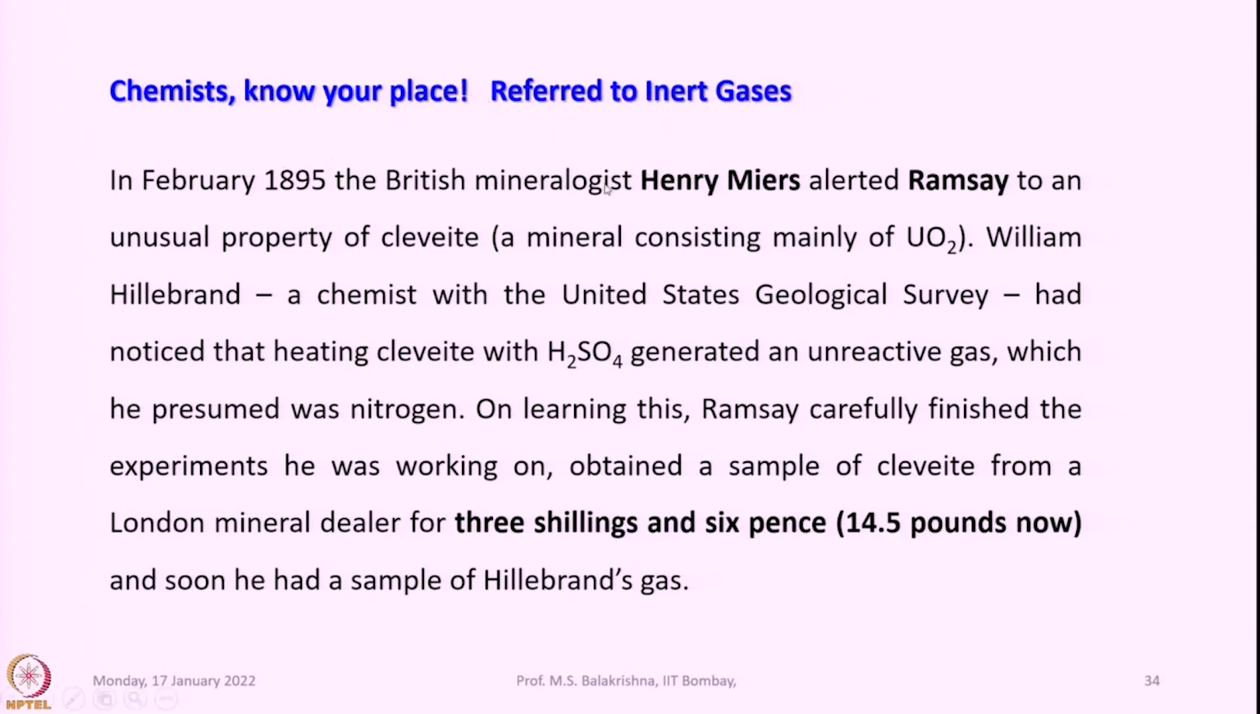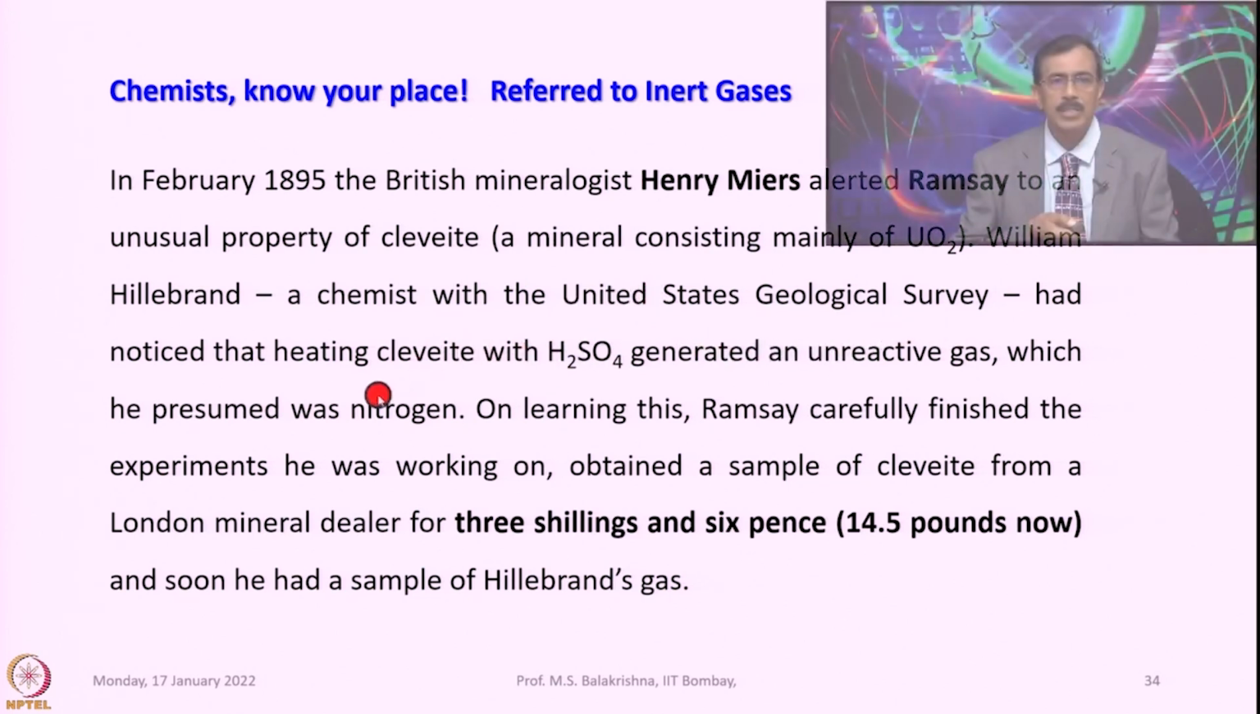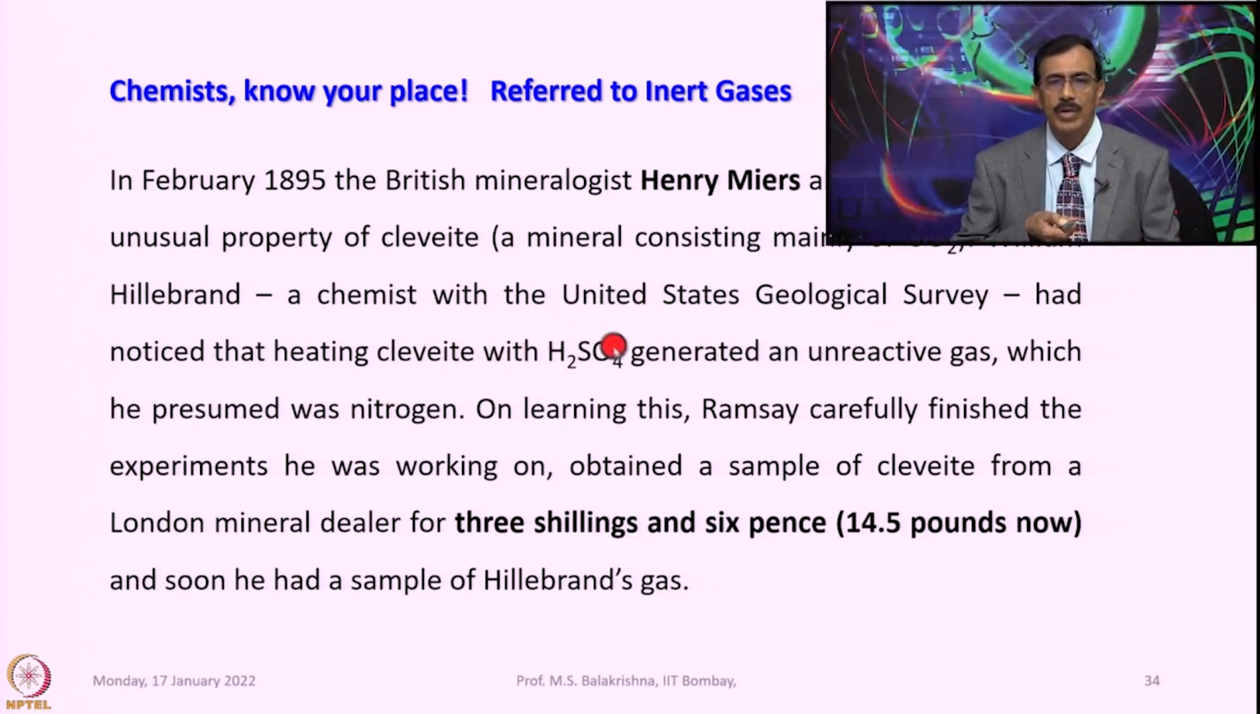In February 1895, the British mineralogist Henry Miers alerted Ramsay to an unusual property of cleveite, a mineral consisting mainly of uranium oxide. William Hillebrand, a chemist with the United States Geological Survey, had noticed that heating cleveite with sulfuric acid generated an unreactive gas which he presumed was nitrogen.